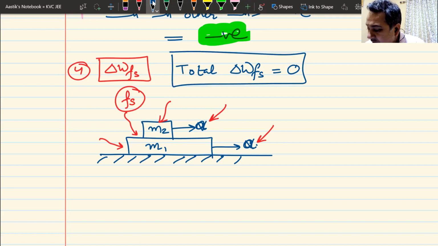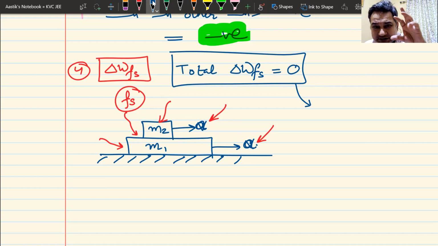So basically, whatever work static friction is doing on the lower body, the same work in the opposite direction it will do on the upper body, and that is why static friction behaves like a somewhat conservative force, because the total work comes out to be 0. And that is the reason in the chapter on rotation, which I think would be starting, wherever you have static friction on a rolling ball, you can apply the law of conservation of energy. And the law of conservation of energy is just coming. So remember this, the total work done by static friction is 0.